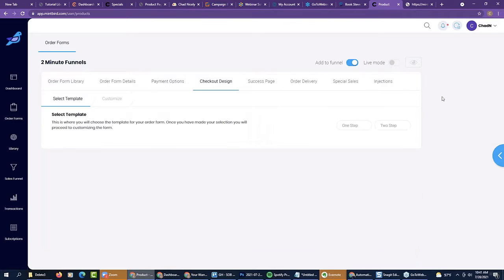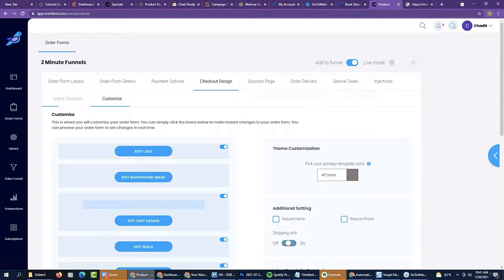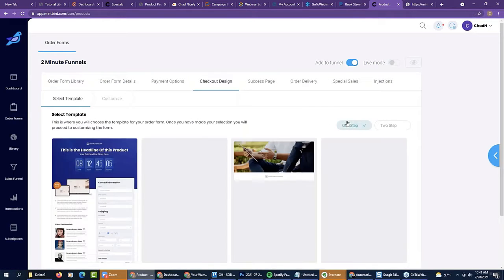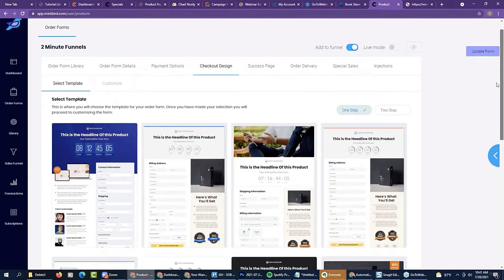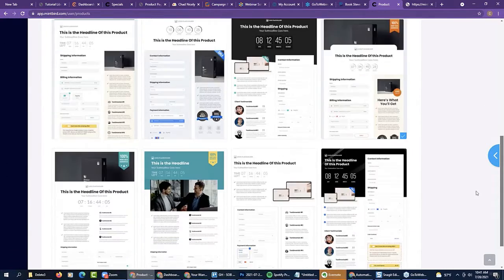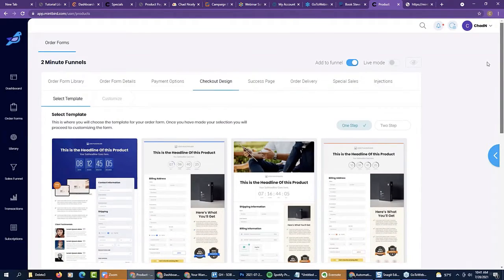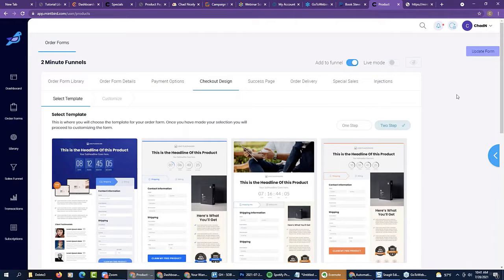And then here's some of the new things that we're bringing into play right now. We have it to where, and it might be off right now while we're doing this, you can select a 1-step design, okay? Or you can choose 2-step. So you can see here are the steps, okay? So it's completely up to you what you want to do.